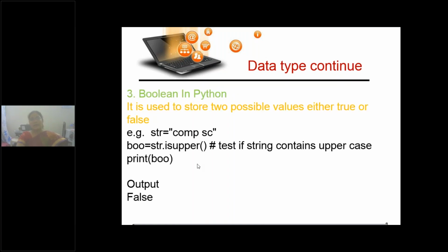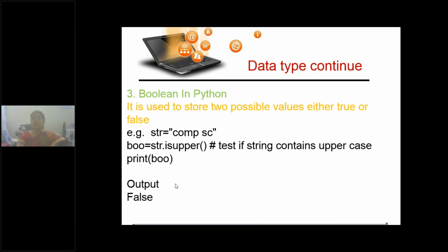Now another type is Boolean. I gave you one question in the quiz. Is Boolean a subtype of integer? Yes or no? Yes, ma'am, it is a subtype of integer. Clear? True can be equated to 1, false can be equated to 0. Boolean is a subtype of integer, but if you are giving an integer and trying to convert it into Boolean, you will face a problem because integer is not a subset. Clear?